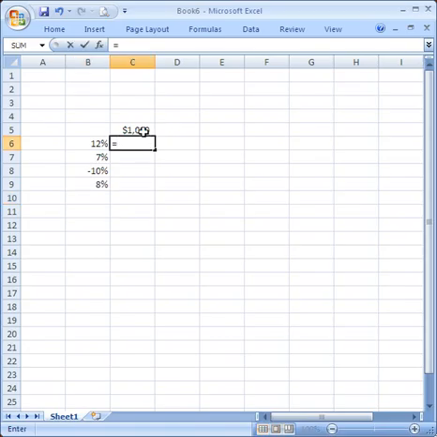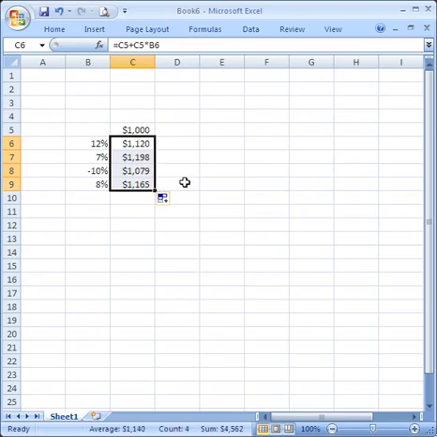The answer is easy. We take the amount each year that we had the previous year and add on the change due to the fluctuation in the price. The first year it increases 12%. The next year that increases by 7%. Notice that so far our value is going up. In the third year, however, it goes down 10%. This number is 10% less than this one. And finally, in the last year, it increases by 8%. So the answer to the first question, how much will our stock be worth after 4 years, is $1,165.